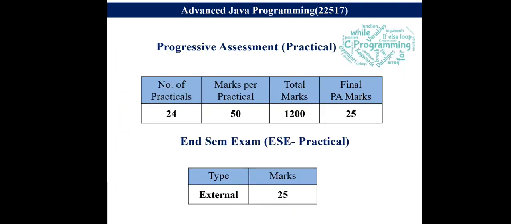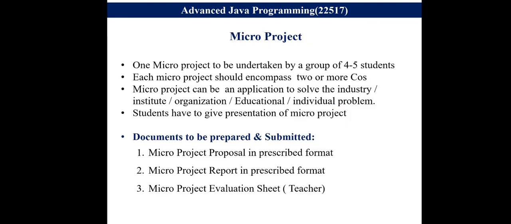The progressive assessment for the practical: the number of practicals is 24. Each practical contains 50 marks. Total marks are 1200, and the final practical marks will be converted into 25. Finally, the end semester examination will be based on the 25 marks, and this exam is an external examination.